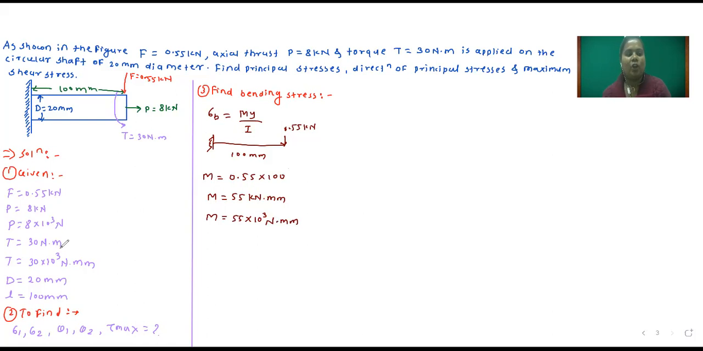Then torque is given and force is given. Now you tell me y, which is equal to d by 2. So diameter of shaft is given, 20 divided by 2, which is equal to 10 mm. Then we will find out moment of inertia for circular rod. So pi by 64 d raised to 4, which is equal to pi by 64 into 20 raised to 4. So you calculate moment of inertia and tell me I, which is equal to how much?